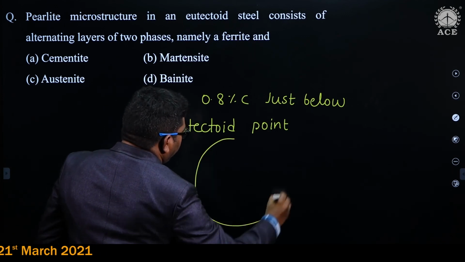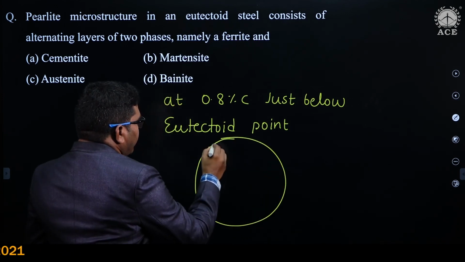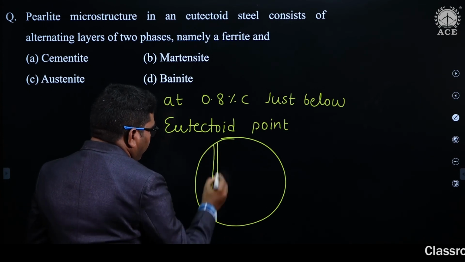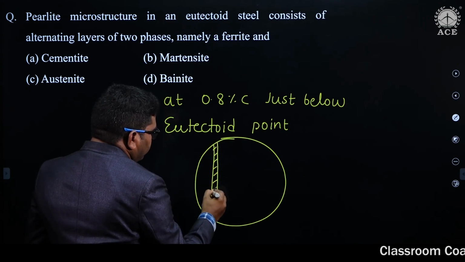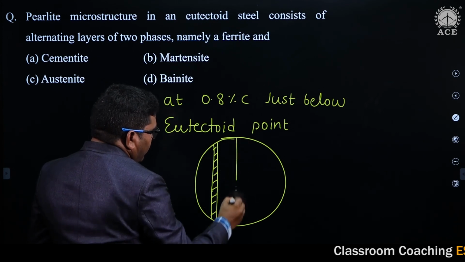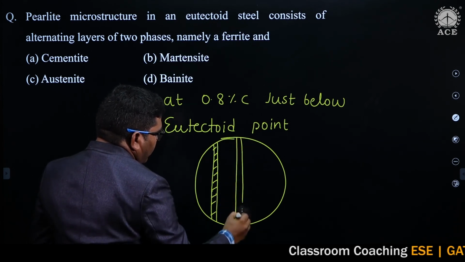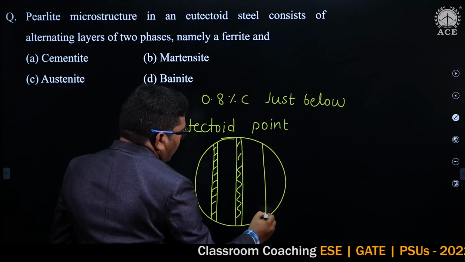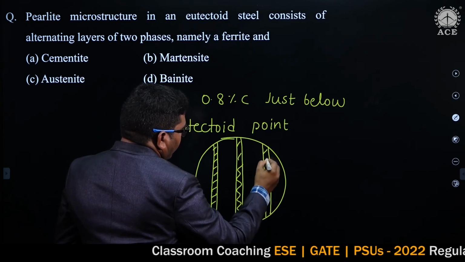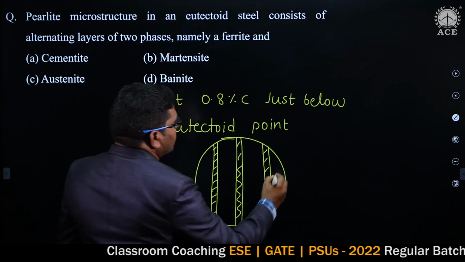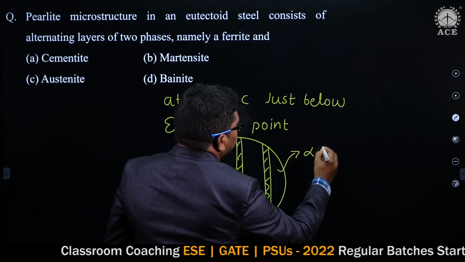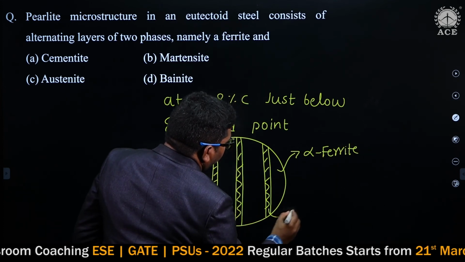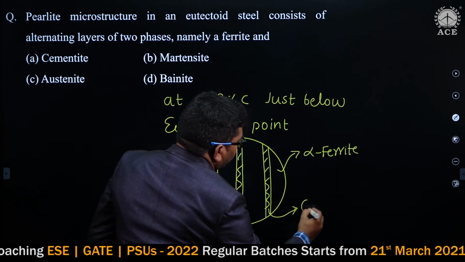In pearlite, cementite is present in thin lamellar form and surrounded by alpha iron. So this is alpha ferrite and this is cementite.